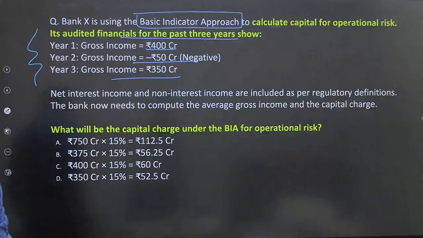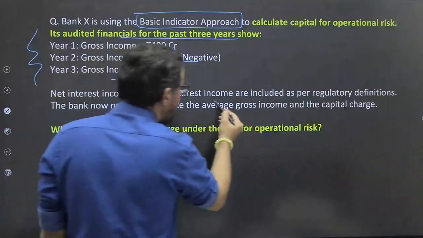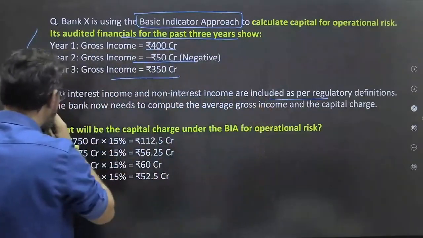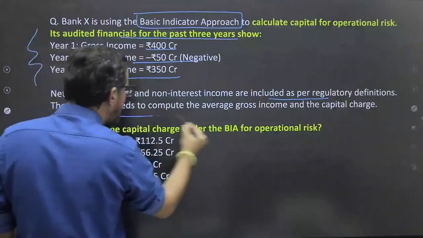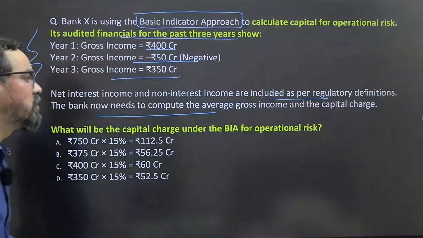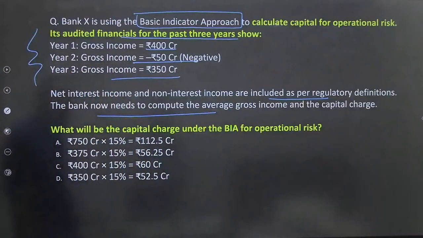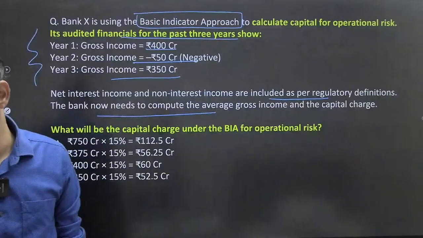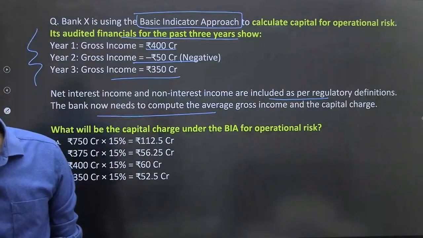Based on this information, the net interest income and non-interest income are included as per the regulatory definition. The bank now needs to compute the average gross income and the capital charge. So what will be the capital charge under BIA for operational risk? Tell me, friends, what will be the correct answer? What will be the right answer for this one?